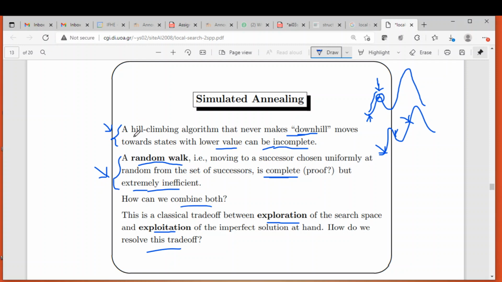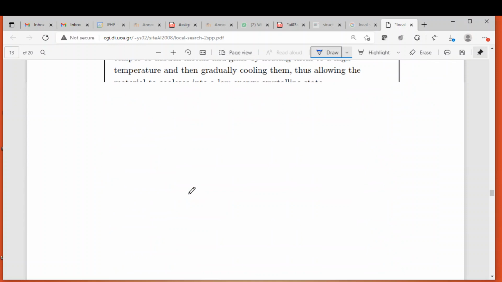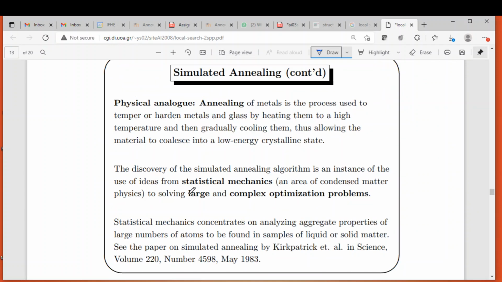So the first statement says there are some hill climbing algorithms which refuse to perform downhill movement. Such algorithms are incomplete. But there are some other algorithms which always perform a random walk. At every step, they identify the successor randomly. Such algorithms are complete, but they are inefficient. So we want to take the advantage from both the algorithms. So how do we do that? That's what the solution is, simulated annealing.